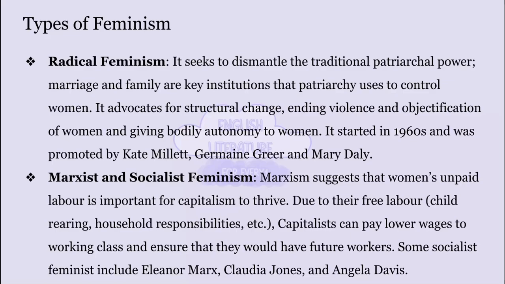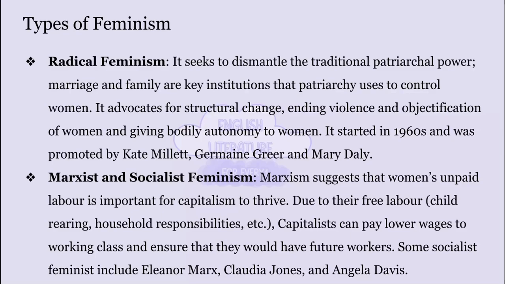If a man makes 20,000 rupees in his job and lives alone, he has to do all the household work by himself while also working in his company. Over time, he will realize that his salary and the working condition are not sustainable in the long run. So he might try to quit his job or change his job for better opportunities. Now imagine this particular worker gets married. Now all the household chores that he had to do before, or he had to hire someone to do before, is now done by his wife for free.